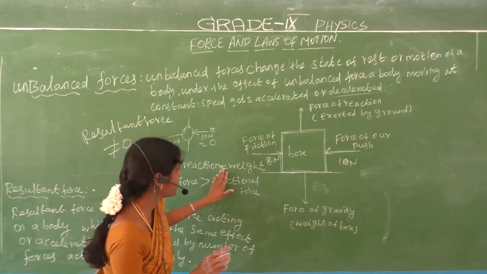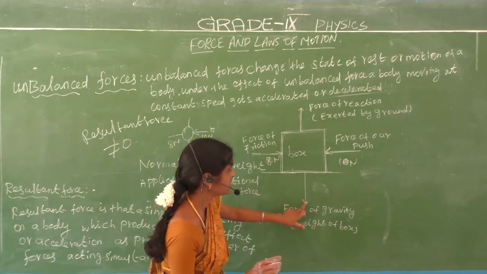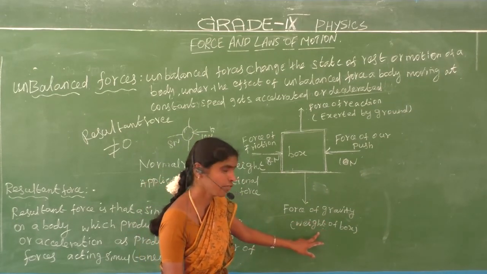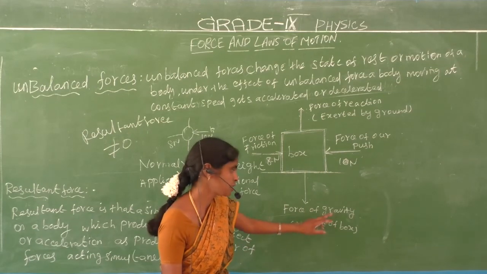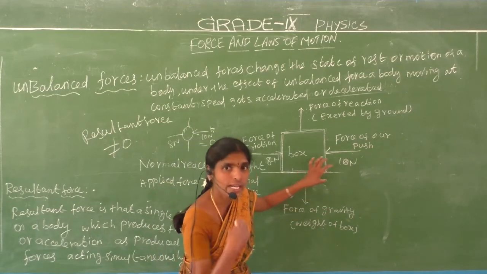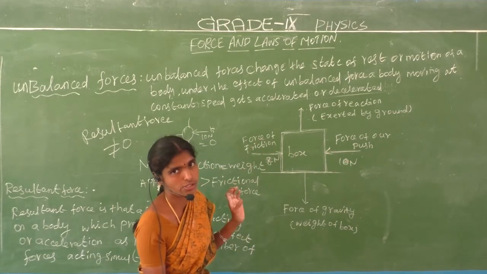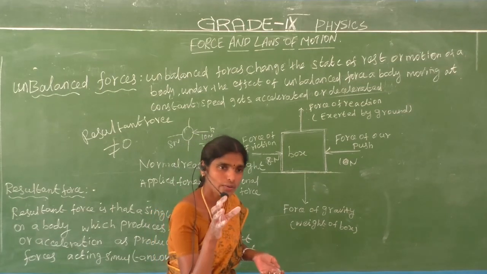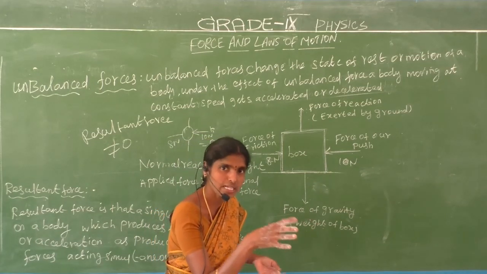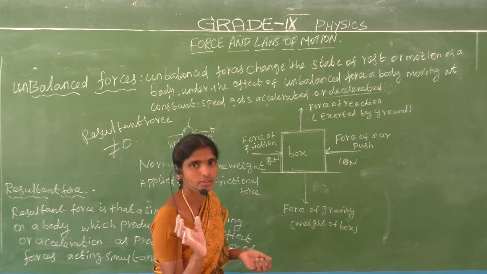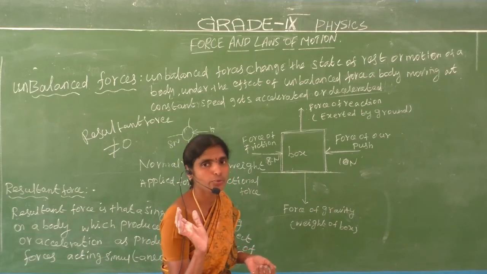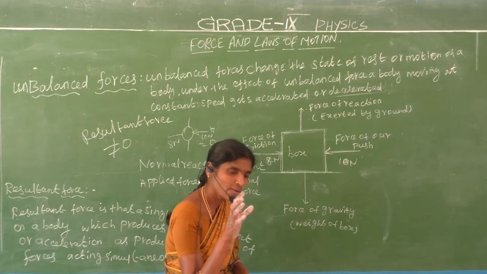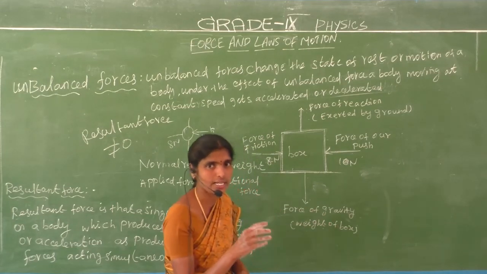Normal reaction equals weight. This is the normal reaction. This is the weight, the force of gravity due to the weight of the box. This is the applied force. This is the frictional force. Do you understand? If frictional force is present, it means we are moving. If frictional force is absent, we do not move. Now we are moving, which means frictional forces are present on the ground.